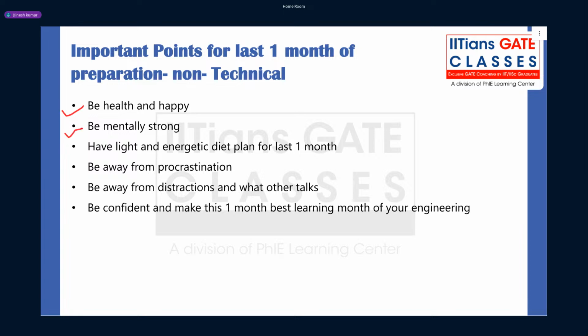Be mentally strong, which is very important in the last 1 month, because as good as your mental health and your revision, as good will be your result. And this 1 month, have a light and energetic diet plan, instead of fast food and too much eating. Please avoid procrastination, like daydreaming, too much worry about the final result, or trying to be in a depression mode. Try to avoid all those things.